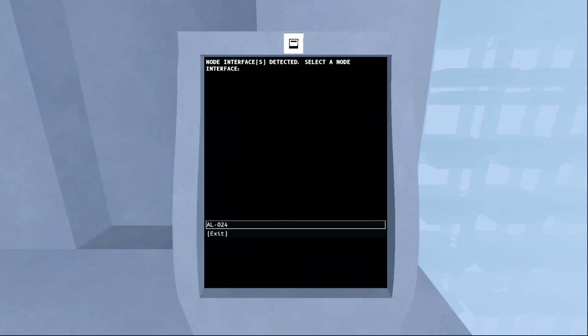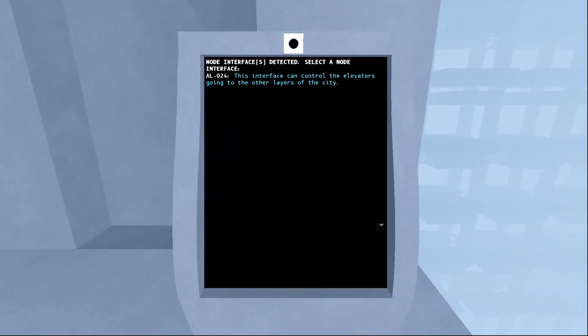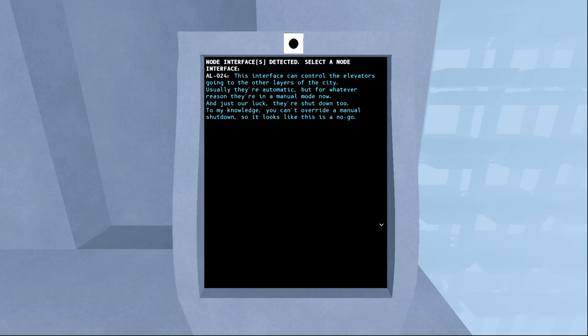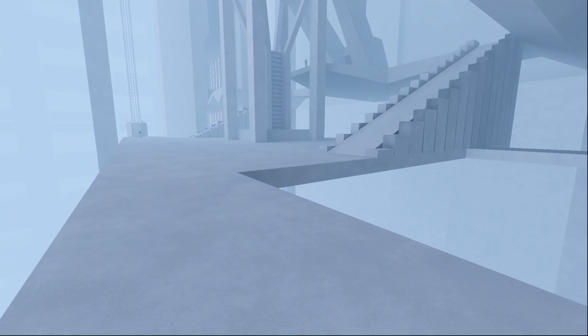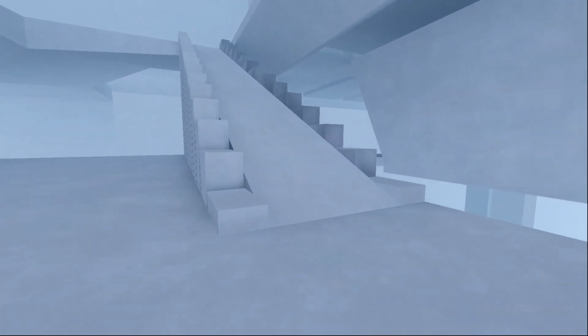I was about to jump off. This interface can control the elevators going to the other layers of the city. Usually they're automatic but for whatever reason they're in manual mode now. Just our luck, they're shut down too. To my knowledge, you can't override a manual shutdown. So it looks like this is a no-go. This is so bizarre. Who would shut down an elevator? Somebody who wants me to go on my predetermined path to become one with the eternal cycle.